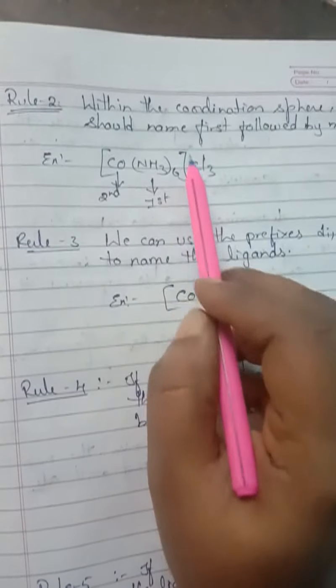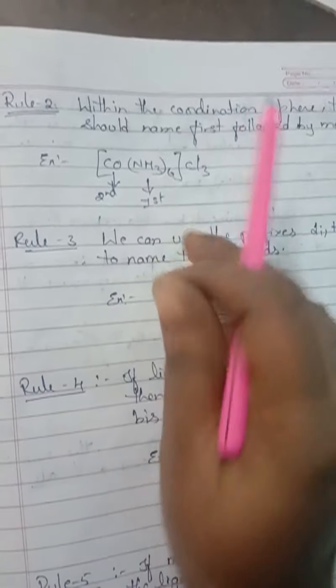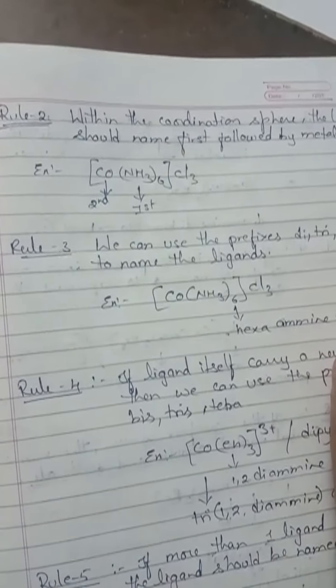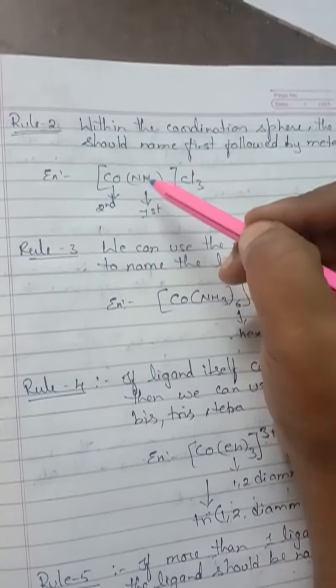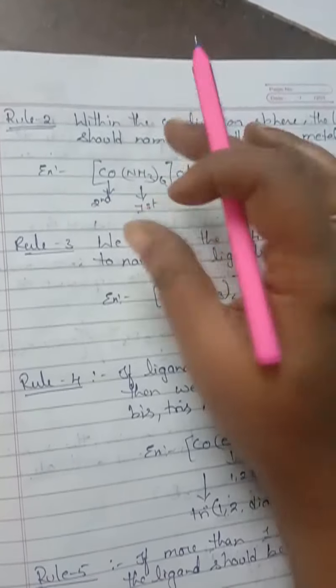So within the coordination sphere, whatever ligands are there, we have to give preference first to the ligands, then the metal ion. Understand? This is the second rule. So within the sphere, you have to write the name of the ligand first, then followed by the metal. This is the second one.